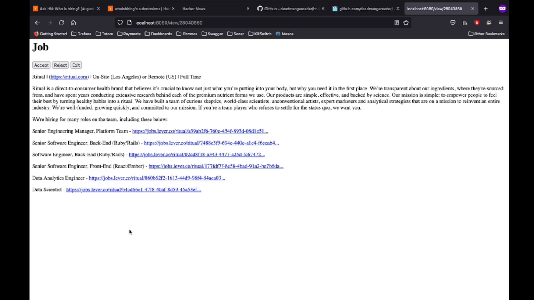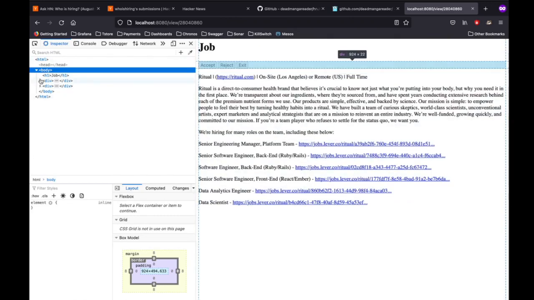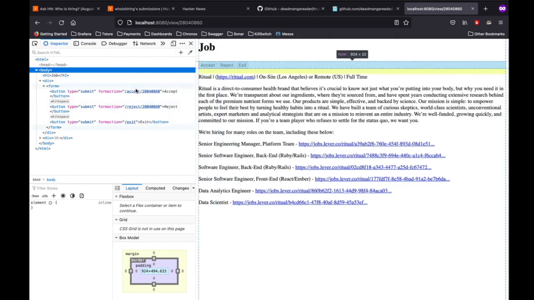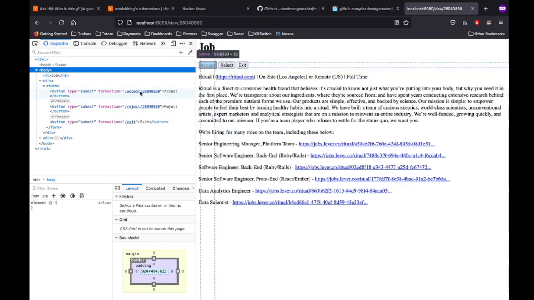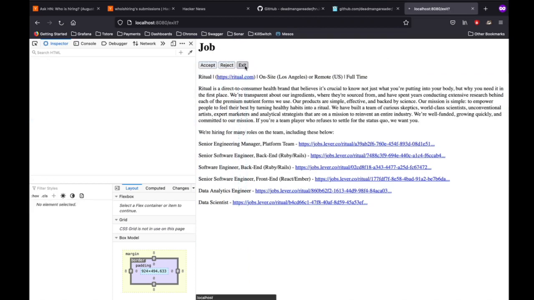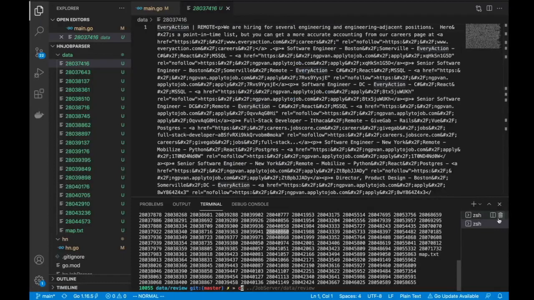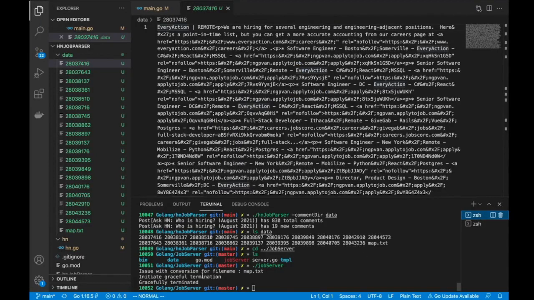Just adding on to the sneak preview, I created a form here that basically does an accept or reject. If I do an accept, it moves the file to a separate folder called accept. I wish the reject would do that too, but it does not do it. And I've got this function called exit. Just click it, and that kills the server gracefully. Terminating server. I have added some log lines saying it terminated gracefully. I'm not really sure if it terminated gracefully, but at least it says so inside the code. Zero errors, zero warnings.